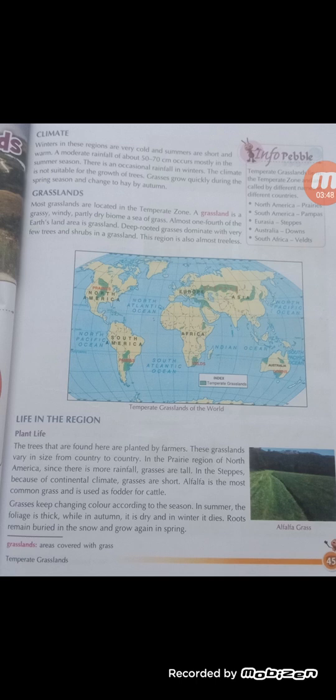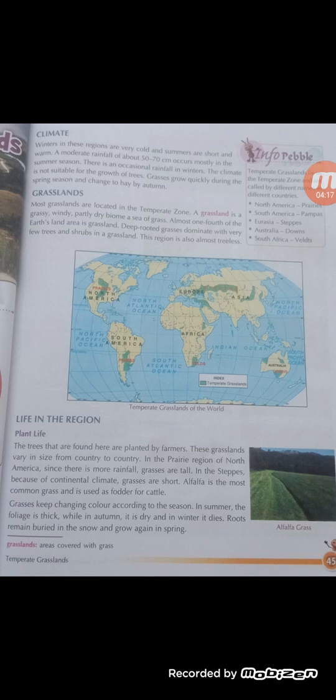Alfalfa is the most common grass and is used as fodder for cattle. Grasses keep changing color according to the season. In summer, the foliage is thick, while in autumn it is dry, and in winter it dies. Roots remain buried in the snow and grow again in spring. Can you see the alfalfa grass?